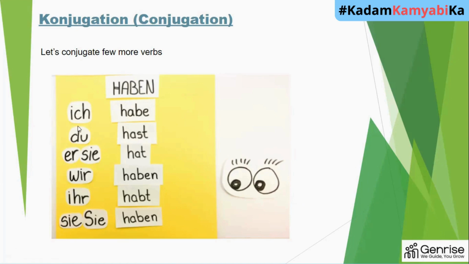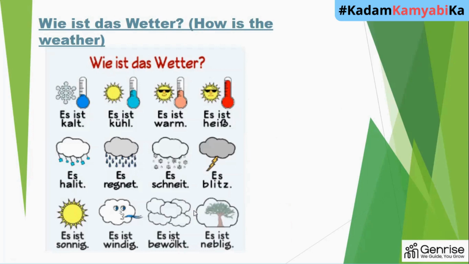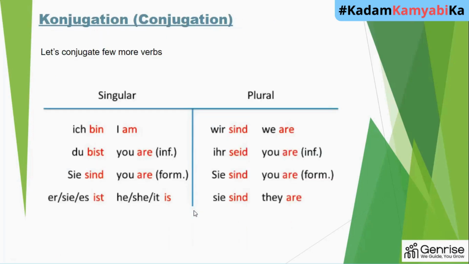And it was ich habe, du hast, es hat, wir haben, ihr habt, sie haben. So this we have already done, but these verbs you will require a lot when you are making sentences. So you have to learn sein and haben forms thoroughly. Thoroughly means on your fingertips. And also you need to take care of the pronunciation.